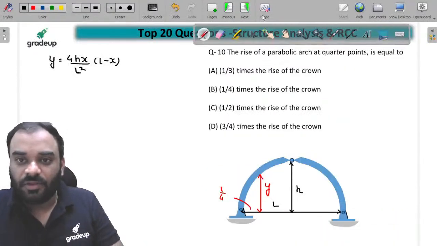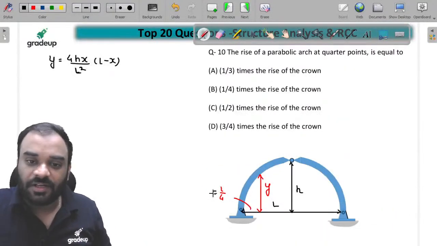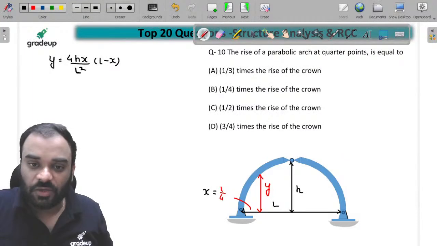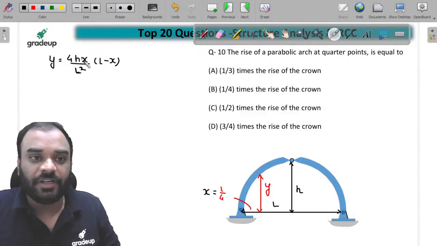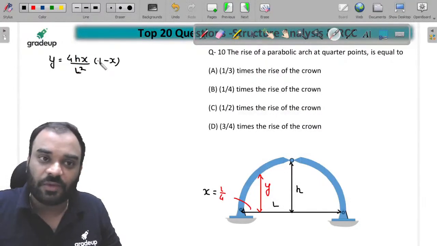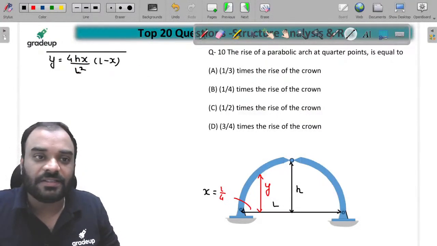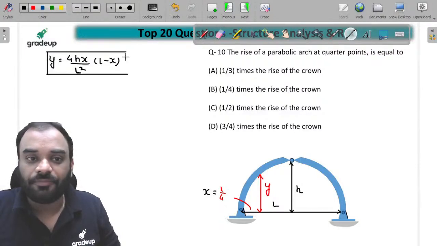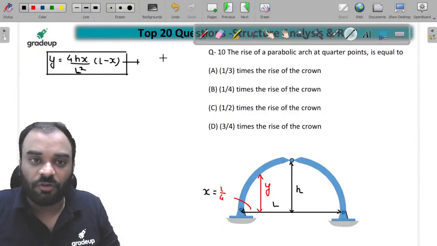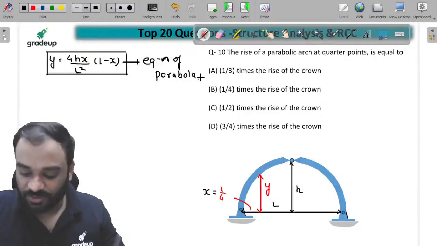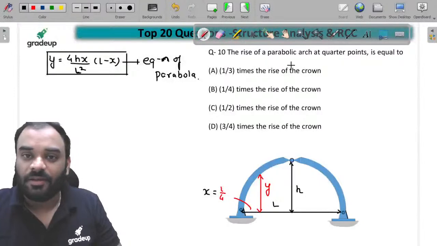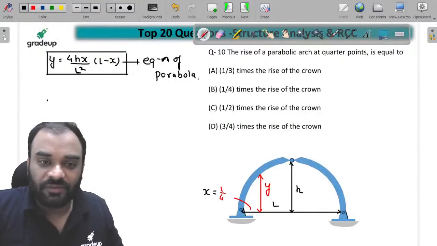Now you can see here guys, this is our distance of a quarter point, which is x equal to L by 4. You have to just put this value in this equation. And this is nothing but the equation of parabola. ये पैराबोला का तो इक्वेशन है यार. सॉरी सर B. Okay, so let's put this value and find the value of y.